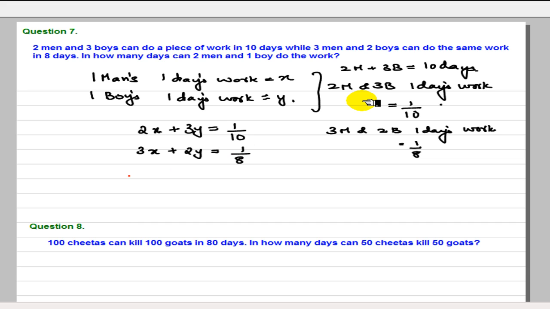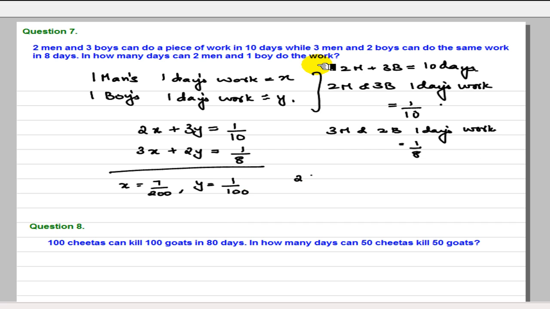So this is a simple linear equation. You can solve this and get the value of X to be equal to 7 by 200 and Y is equal to 1 by 100. Now the question is asking in how many days can 2 men and 1 boy do the work? So 2 men and 1 boy's 1 day's work, let us calculate.